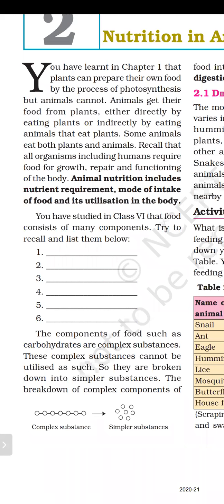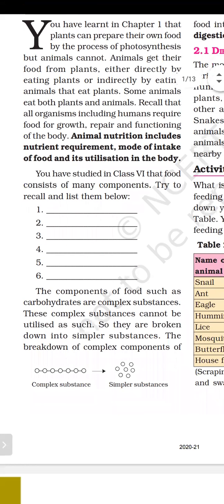Animal nutrition includes nutrient requirement, mode of intake of food, and its utilization in the body. So what are nutrients? We have discussed this many times in the previous class and in chapter number 1. Nutrients are the components of food. Those components are carbohydrates, fat, protein, vitamins, and minerals. We can easily obtain these nutrients from plants or from animals.